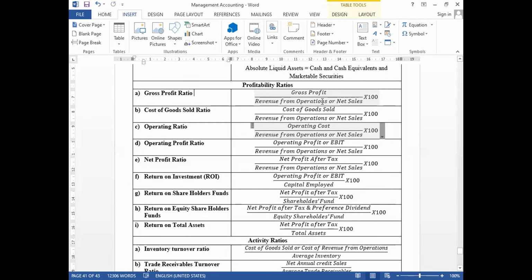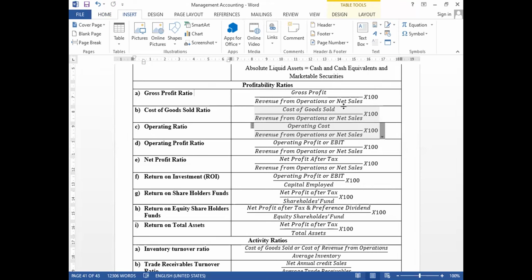So there are two items, gross profit and revenue from operations, or net sales we can also take. Net sales means, as I said previously, total sales minus sales return. Total sales means here we can have two types of sales, cash and credit. That is called net sales or revenue from operations, and gross profit.